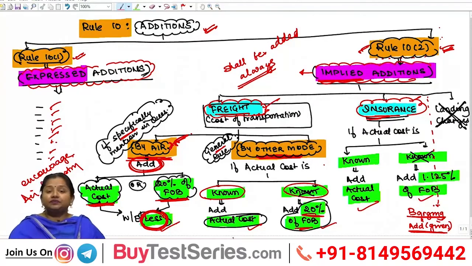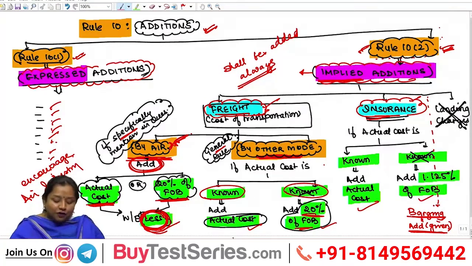But importers are a bit cautious because they feel that if they import goods through aircraft, it would amount to higher cost, and moreover, while determining customs duty, the assessable value includes the air freight, which is generally higher than the vessel freight. Therefore, in order to promote this air industry, the government says that while determining assessable value for customs duty, we shall add 20% of FOB or the actual cost of freight, whichever is less.